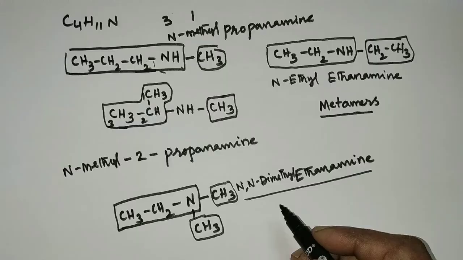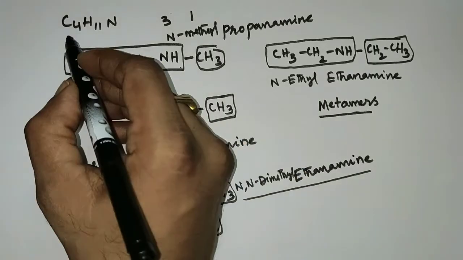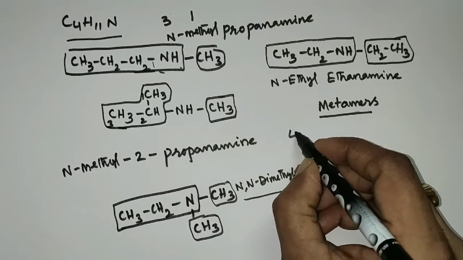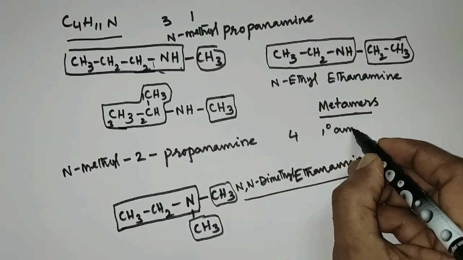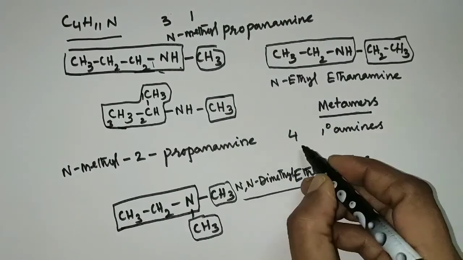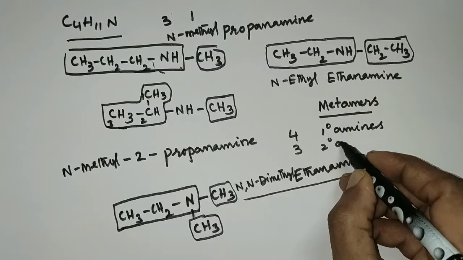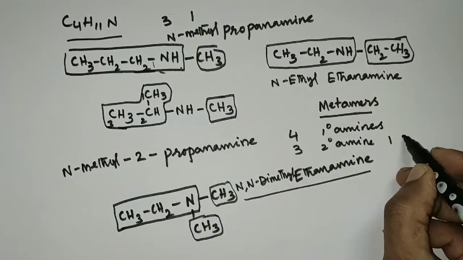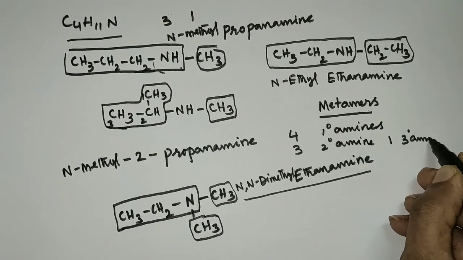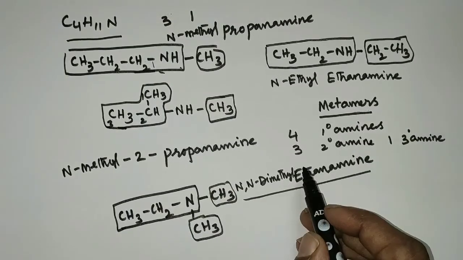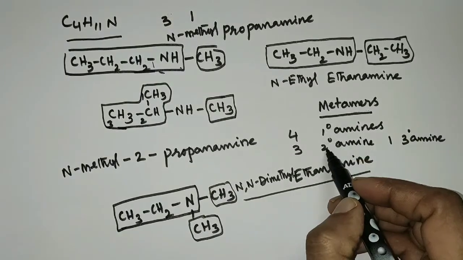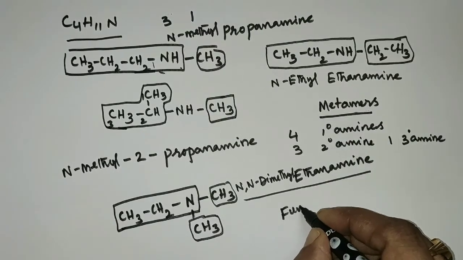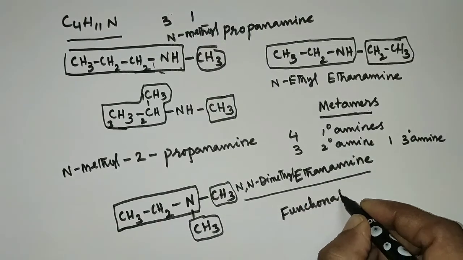So for this formula C4H11N, we got 4 primary amines, 3 secondary amines and 1 tertiary amine. Primary, secondary and tertiary amines are considered as functional isomers to each other.